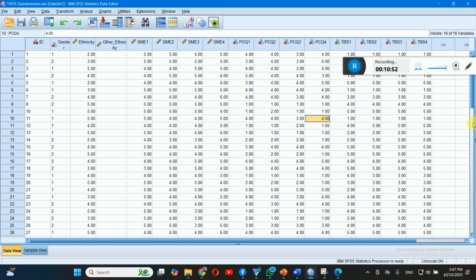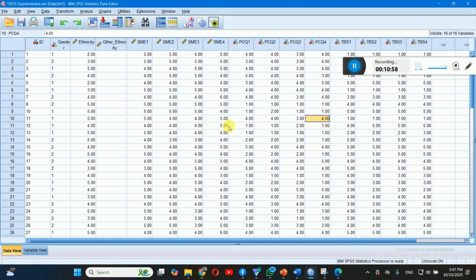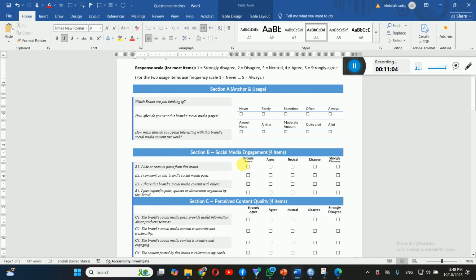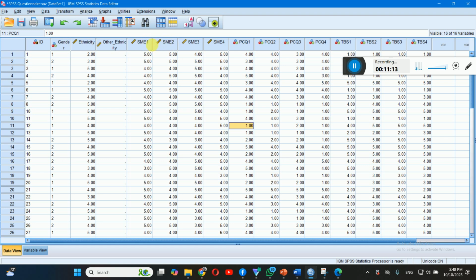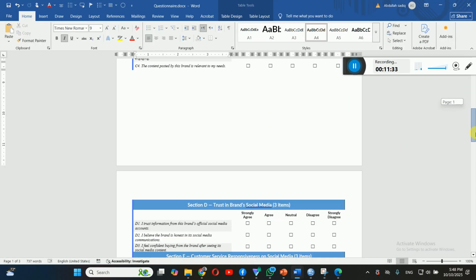This is our questionnaire. You have already learned how to set up your questionnaire using SPSS, dear students. This is the same questionnaire we have. In these questions we have social media engagement, SME, and perceived content quality, which is PCQ. So look here, we have SME1, SME2, SME3 up to SME4. We have 4 different items here for construct number 1, and we have another construct, perceived content quality, and the third construct, which is trust in brand social media.